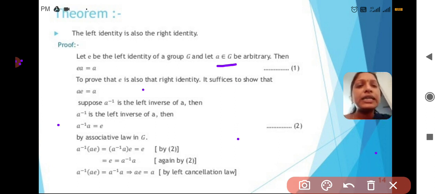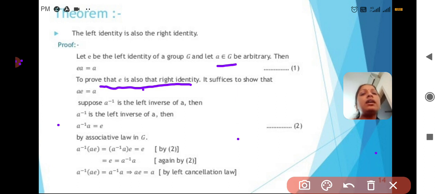So what do you have to prove? To prove that E is also the right identity. That is the statement: the left identity is also the right identity. To prove that E is also the right identity, it suffices to show that AE equals A.